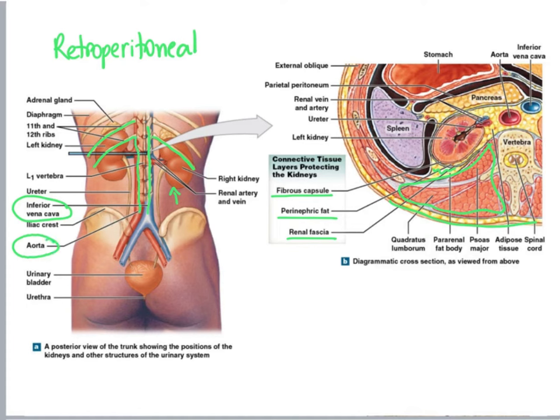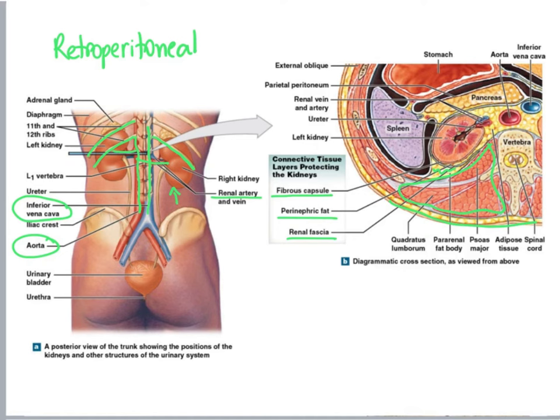Another thing we can observe in this diagram is the inferior vena cava and the aorta, specifically the abdominal aorta. And branching off the abdominal aorta, we have the renal arteries. Each renal artery goes into each kidney, and then they branch several times until capillaries are formed. At the capillary level, excess water, excess ions, and metabolic wastes are filtered out of our blood. And this filtrate, after some other modifications, turns into urine.